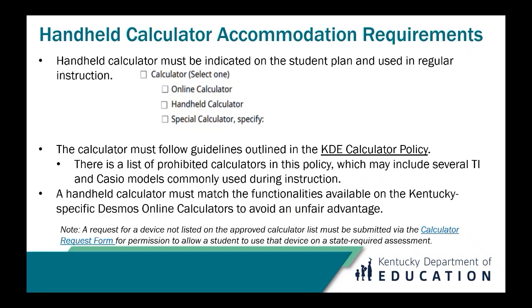Here are the requirements for handheld calculators during state assessments. Any handheld calculator must align with the Kentucky-specific Desmos online calculator. This ensures fairness for all students. Before testing, verify that the handheld calculator matches the functionality of the Kentucky Desmos calculators.